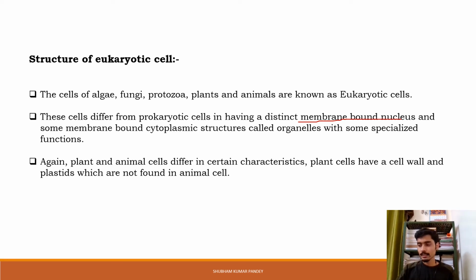Now eukaryotic cells include plant and animal cells. Plant and animal cells also differ in certain characteristics. For example, plant cells have a cell wall and plastids which are not at all found in animal cells. Okay, so plant cells are covered with a cell wall, but animal cells are not covered with a cell wall, and they do not have plastids.